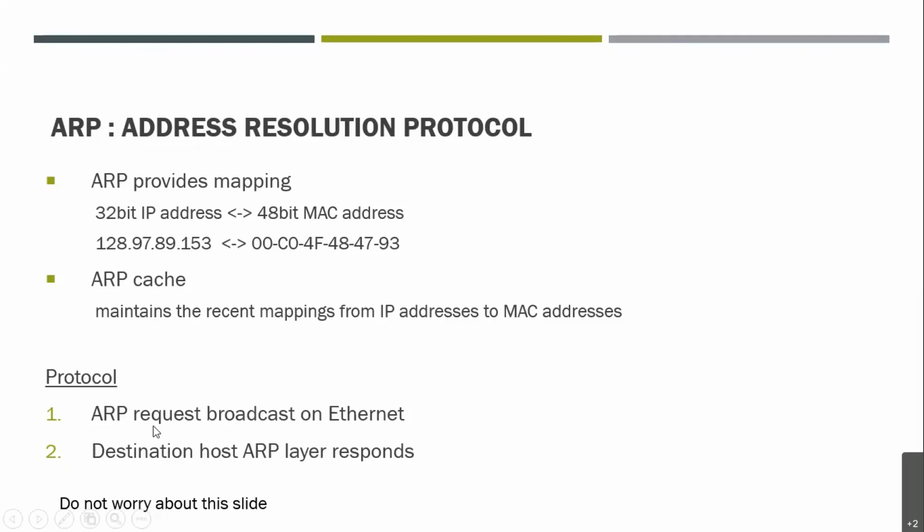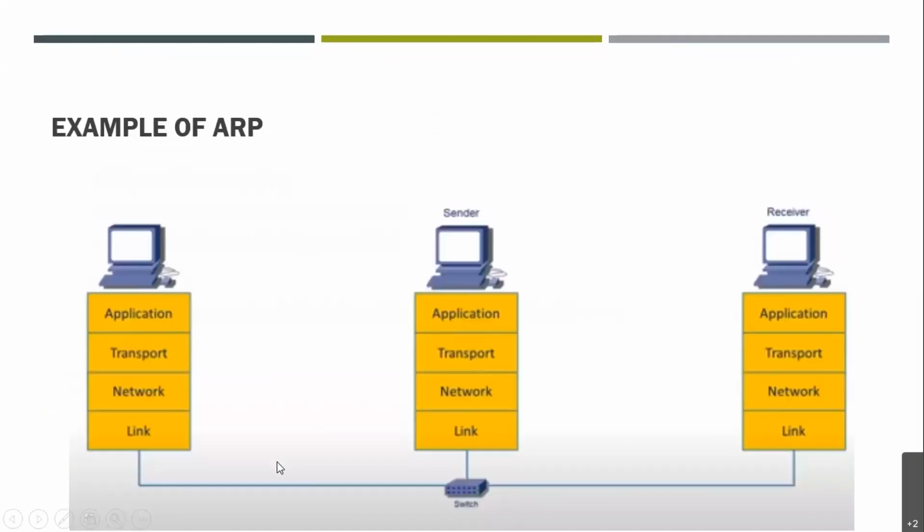So the protocol ARP request is broadcast on Ethernet, right? Then the destination host's ARP layer responds. Like in these diagrams, you can easily see what is happening. You can see an example of a small network over here. One of them is the sender, another one is the receiver, which are connected to the switch, right? Each one of them has all the 4 layers of the TCP/IP model.